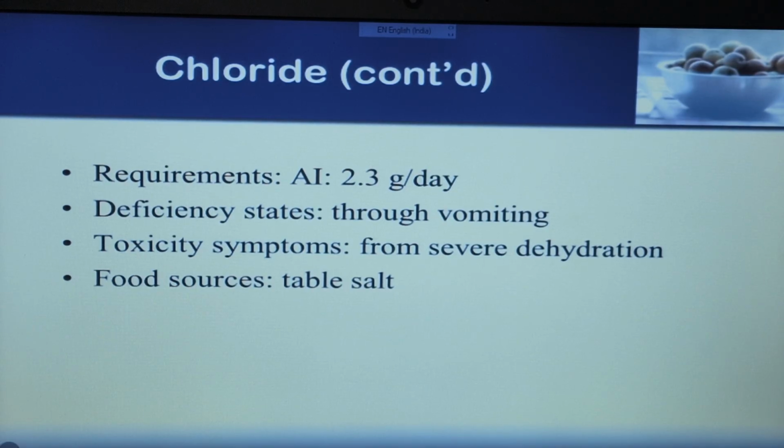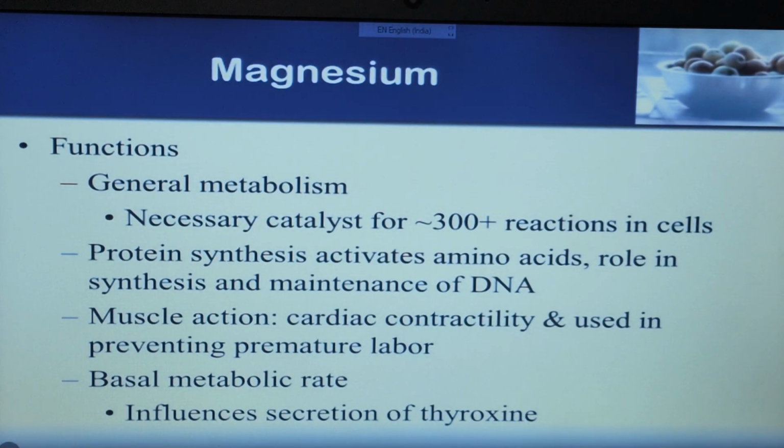The requirement of chloride is 2.3 gram per day. If deficiency occurs, then vomiting will occur, and the toxicity symptom is severe dehydration. The food source is table salt.